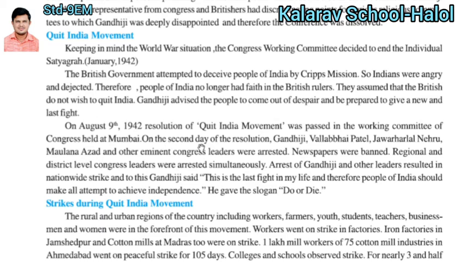On the second day of the resolution, Gandhiji, Vallabhbhai Patel, Jawaharlal Nehru, Maulana Azad and other eminent Congress leaders were arrested. Newspapers were banned. Regional and district level Congress leaders were arrested. Everything was stopped.